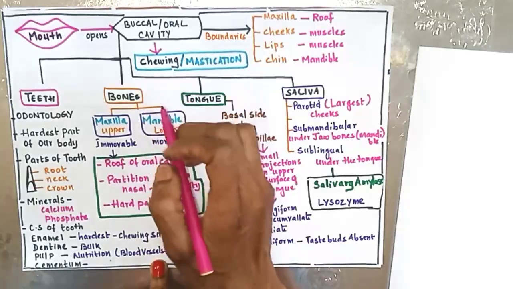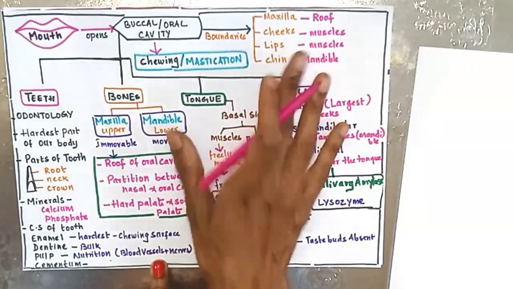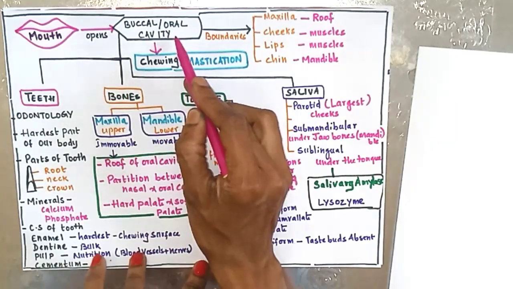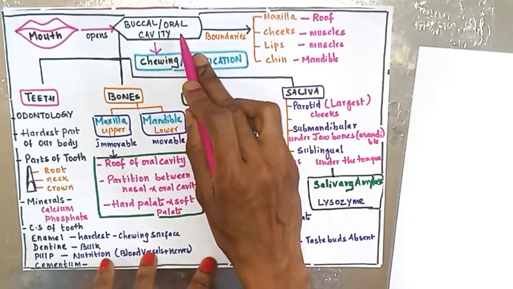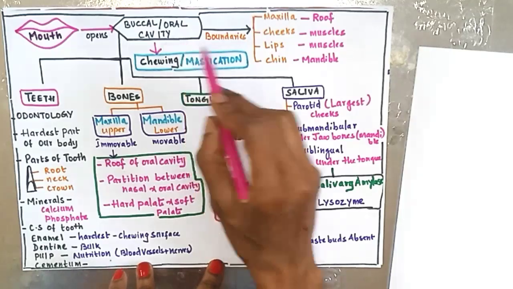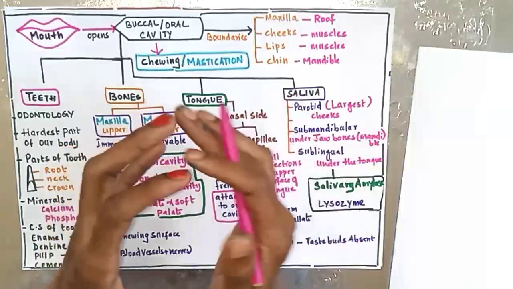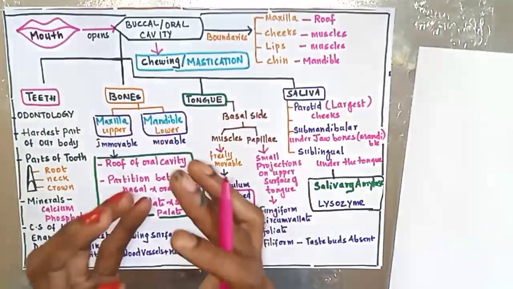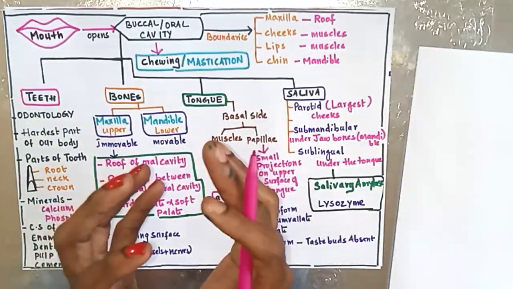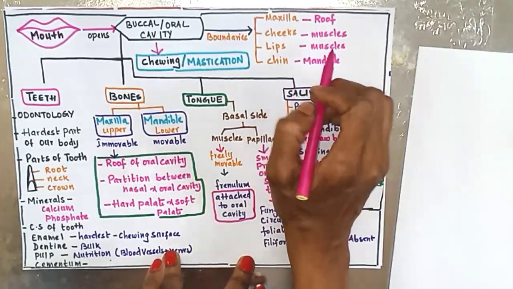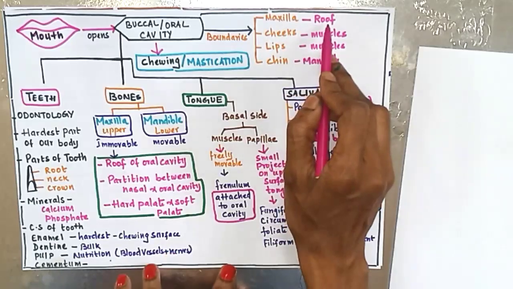We are going to quickly revise the important MCQs about the buccal cavity or oral cavity. Just now we saw the boundaries of the buccal cavity. Boundaries means limiting factors: the structures present in the surroundings that make it look like a space or a room. You have the maxilla, the cheeks, lips and chin. So the maxilla forms the roof of the oral cavity.